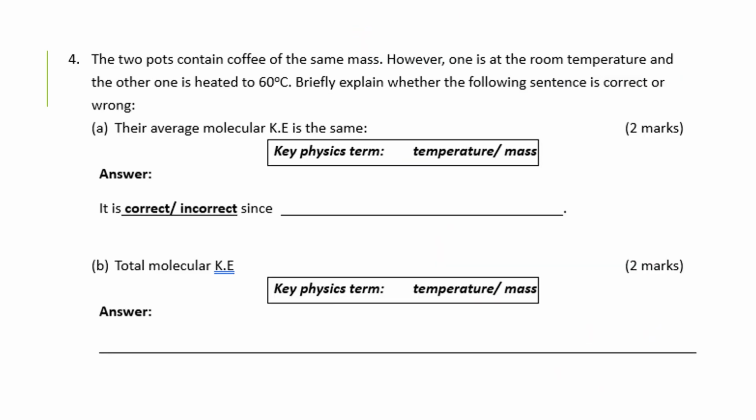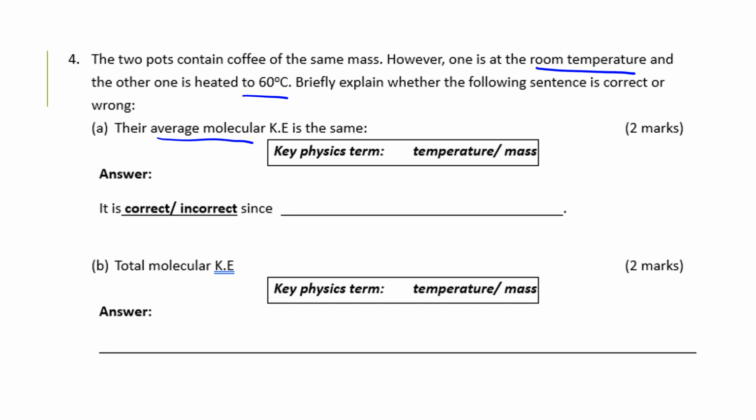Question 4, similarly. Two pots contain coffee of the same mass. However, one is at room temperature and the other one is 60 degrees. So the temperature is different. Now briefly explain whether the following sentence is correct. Average KE.